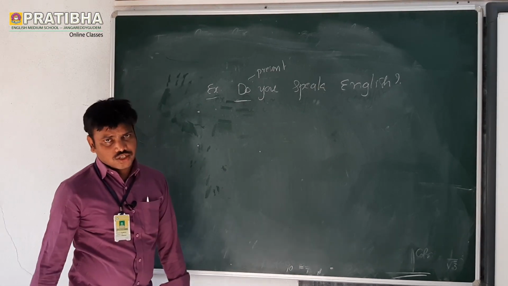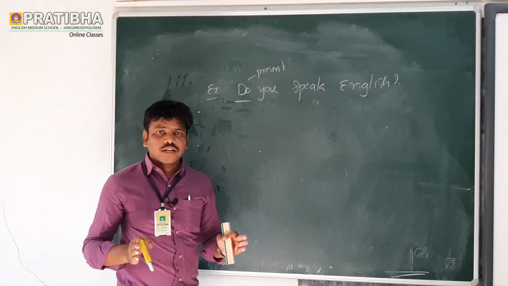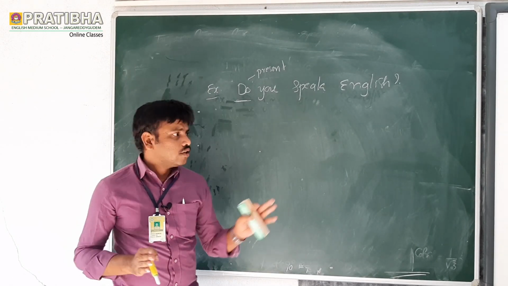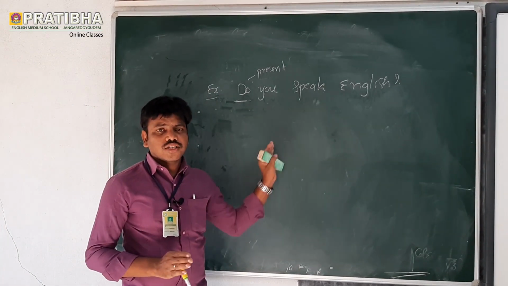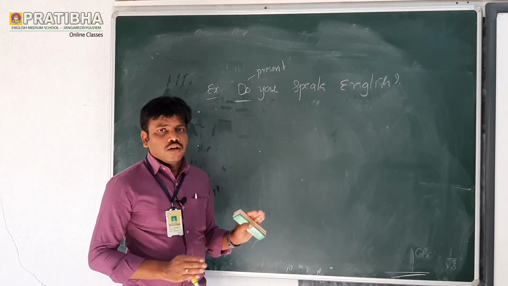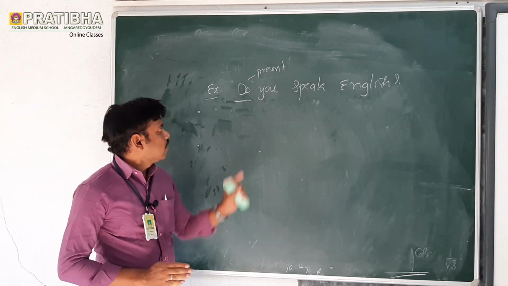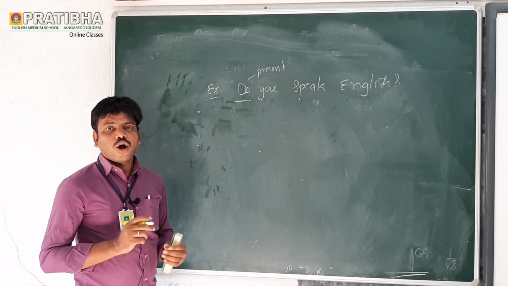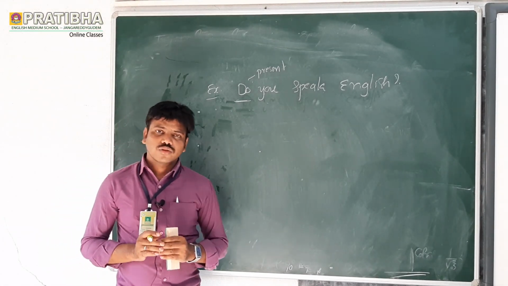Do you speak English? So my dear students, let's focus and listen attentively to how to change a yes or no question from active voice to passive voice. Let's take a simple method. There are 3 steps for changing active voice into passive voice.